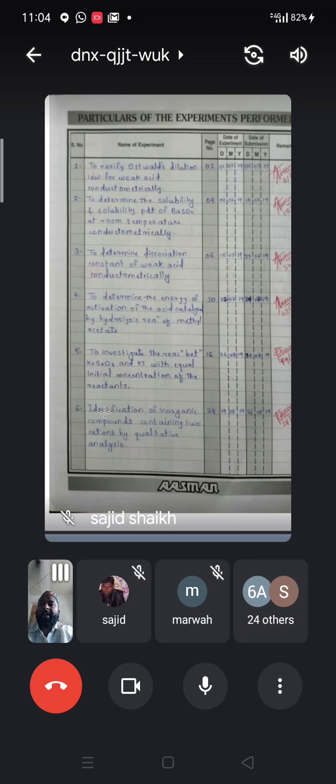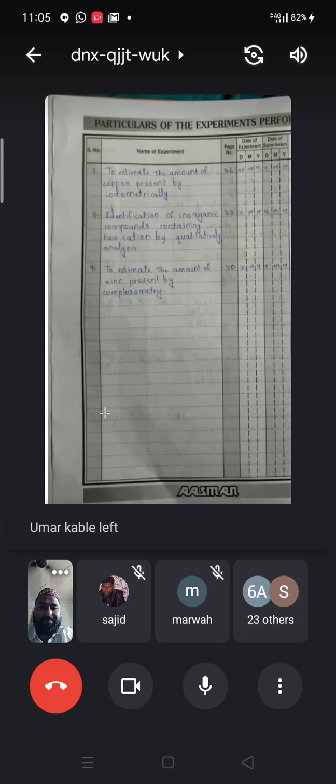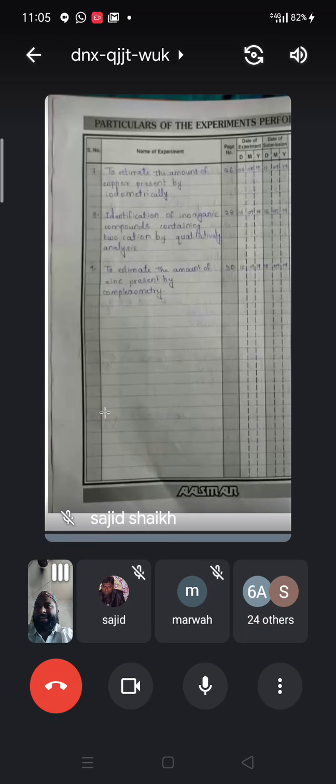The two experiments are based on identification of inorganic compounds containing two cations by qualitative analysis. These are experiment number 6 and experiment number 8. Then we have to estimate one of the cations, copper and zinc.